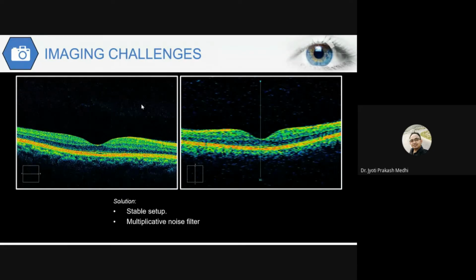So multiplicative noise filters are to be used. Now, what is multiplicative noise? Most of us may already know, still I will try to explain. Suppose I am giving this talk and using a microphone.